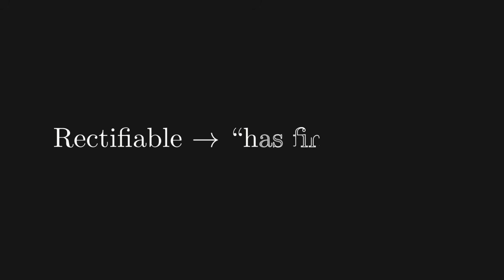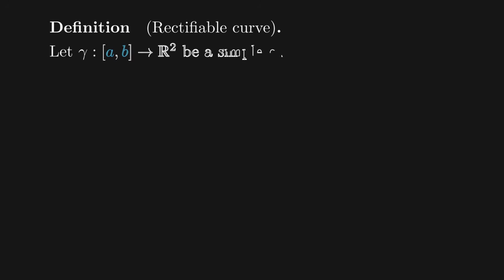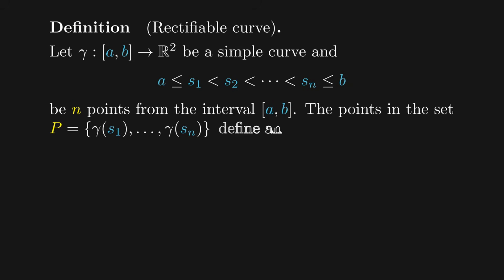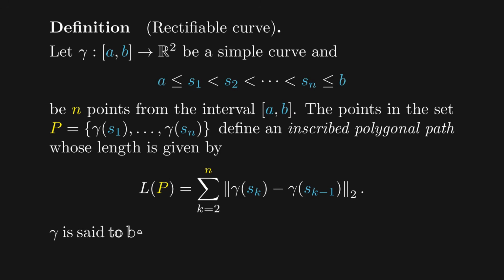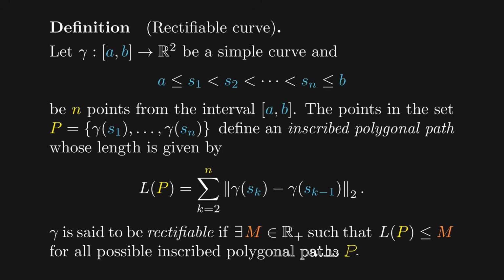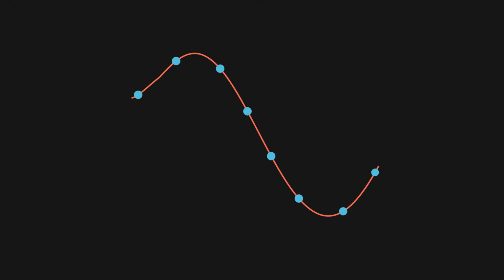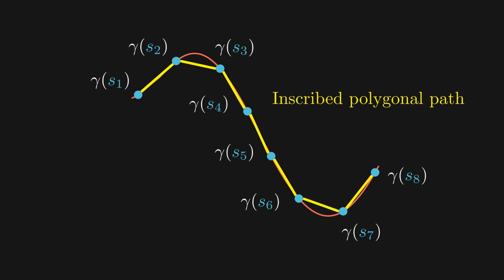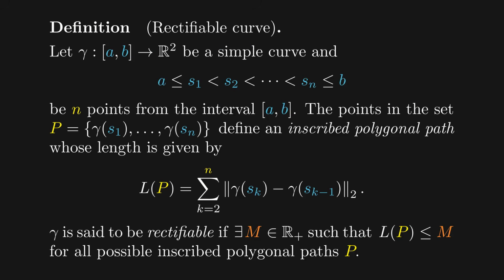Next, let's see the notion of rectifiable curves. Let gamma be a simple curve and take n distinct points from the interval [A, B]. The set P containing the images of these points by gamma defines an inscribed polygonal path. Let's write down the rest of the definition and we will break it down slowly. So the idea is to sample n points on the curve and connect them with straight line segments to obtain an inscribed polygonal path. We then add up the lengths of these segments to obtain the length of the polygonal path.